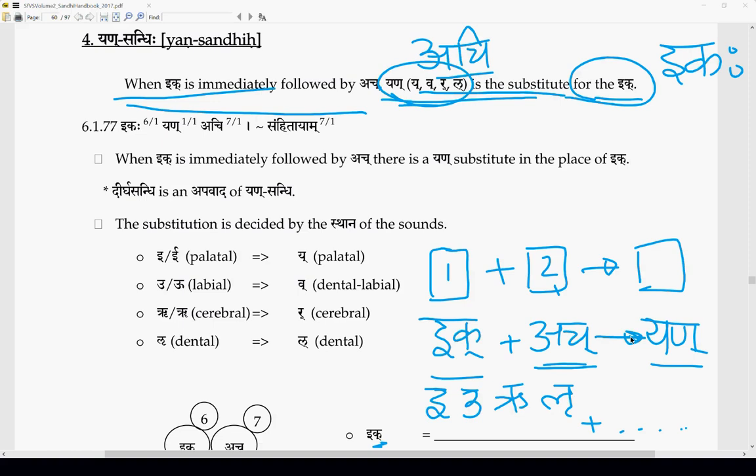Then it changes to yan pratyahara. Yan, we know, is ya, va, ra, la. So far, clear?